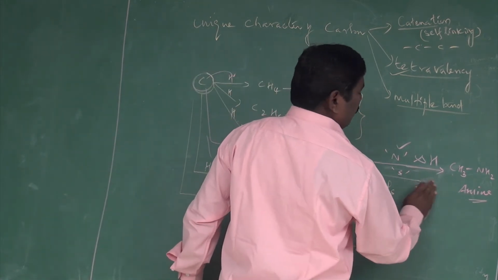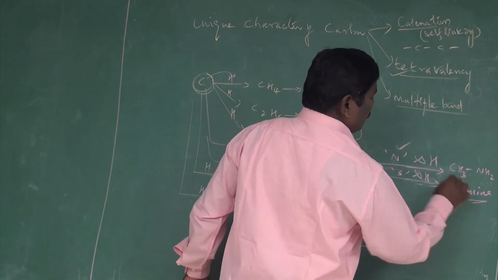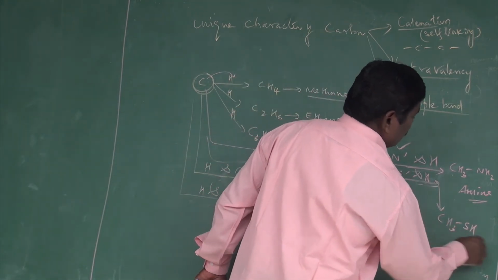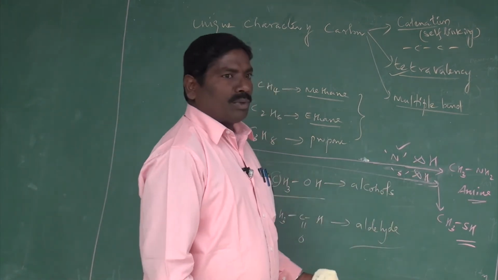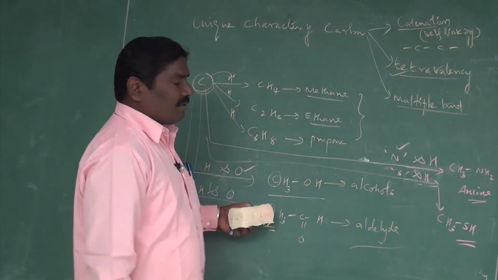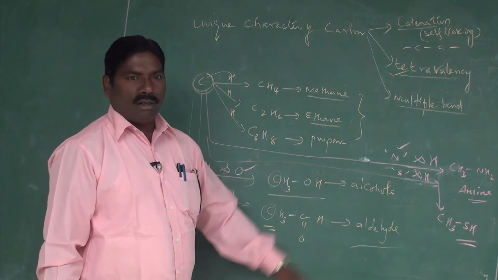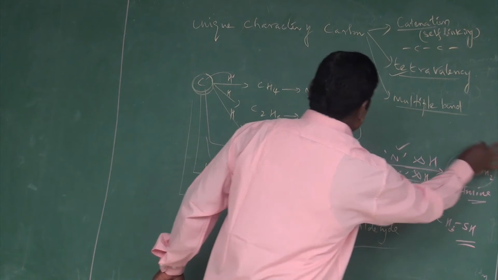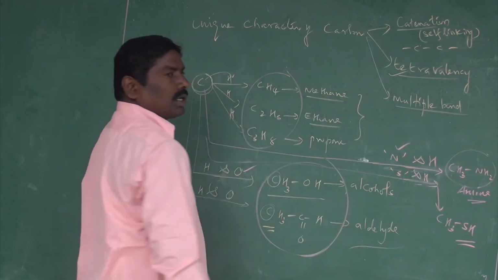Carbon combined with the sulfur and the hydrogens can also produce the compound CH3SH. This is the organic compound produced by combining carbon with some other element to produce numerous compounds. These are all called organic compounds.